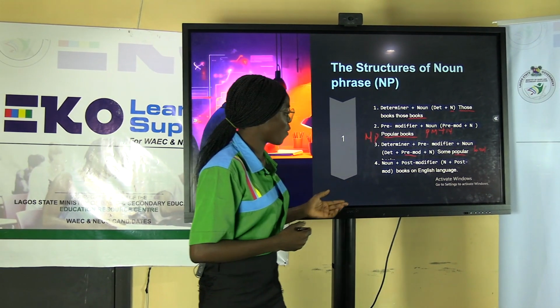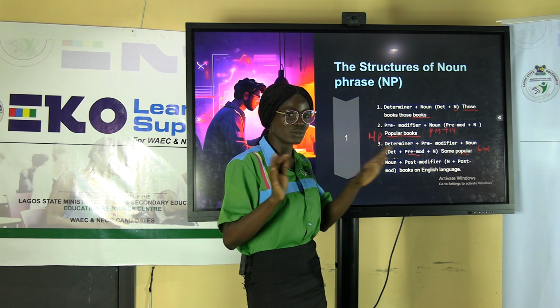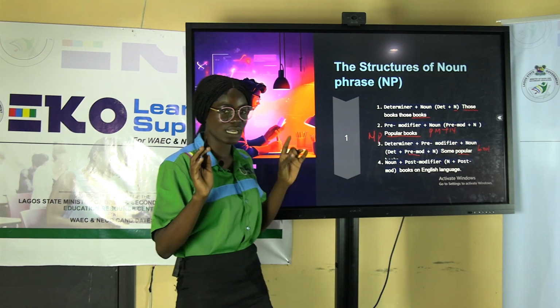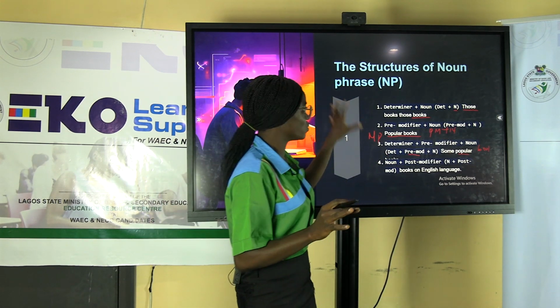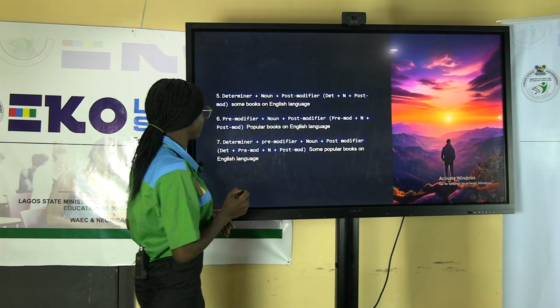Then let's go to the fourth one. I have noun plus post-modifier. Post means after the noun. So, books on English. Books, that's the noun. On English, that's a post-modifier, modifying the book. So this is also an example of a noun phrase. I hope you know the structure of a noun phrase, and when you see a noun phrase, you can recognize it using the structure. Let's proceed with the lesson.